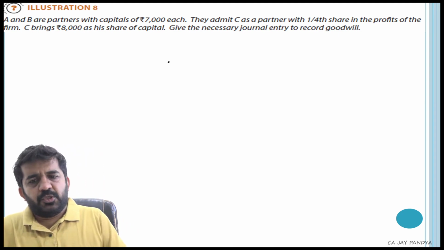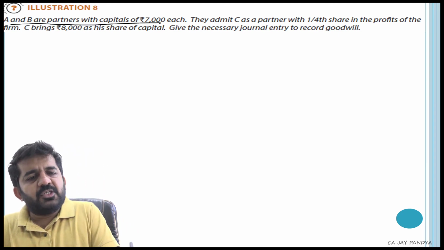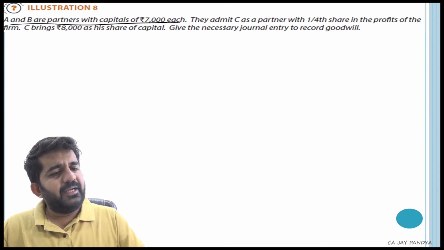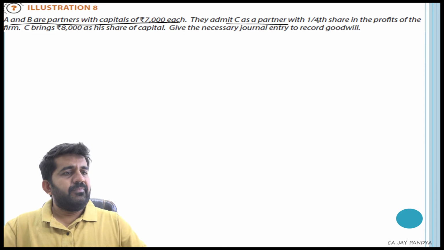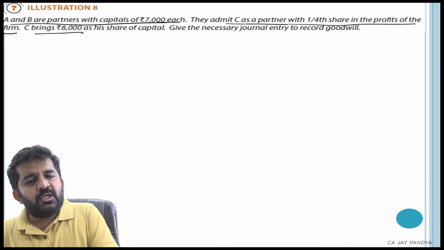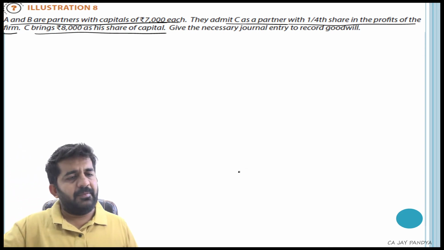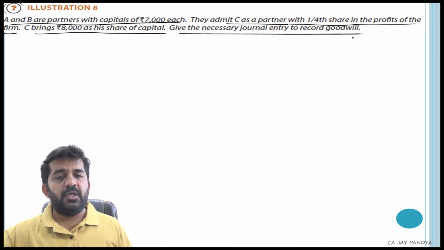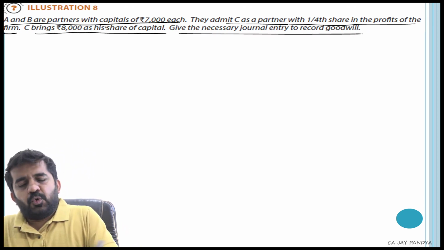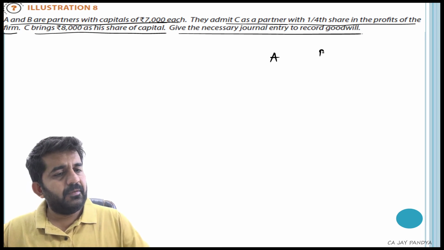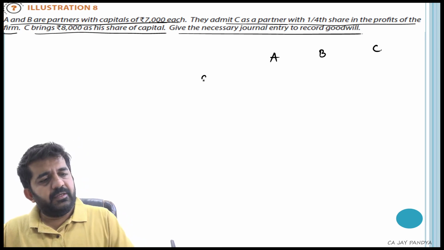Now this is an easy question. A and B are partners with a capital of 7,000 each. They admit C as a partner with 1/4 share in profit of the firm. C brings 8,000 as his share of capital. Give the necessary journal entries to record the goodwill. So A and B are partners with a capital of 7,000. C is admitted.